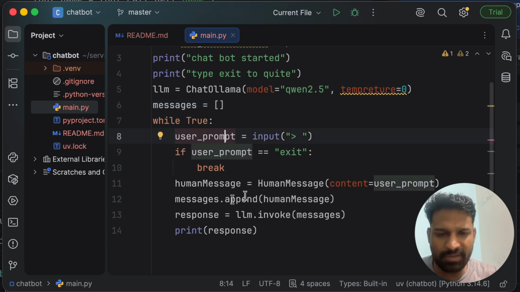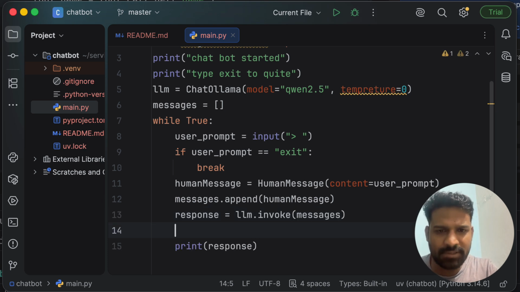So we'll initialize it here and then we'll take a user prompt. If it is exit, we'll just break. We define a human message, and we are appending the human message here. Now we are invoking it, and now we just have to append the generated response. To add the generated response we are going to use AIMessage, which is another type of message available in LangChain.